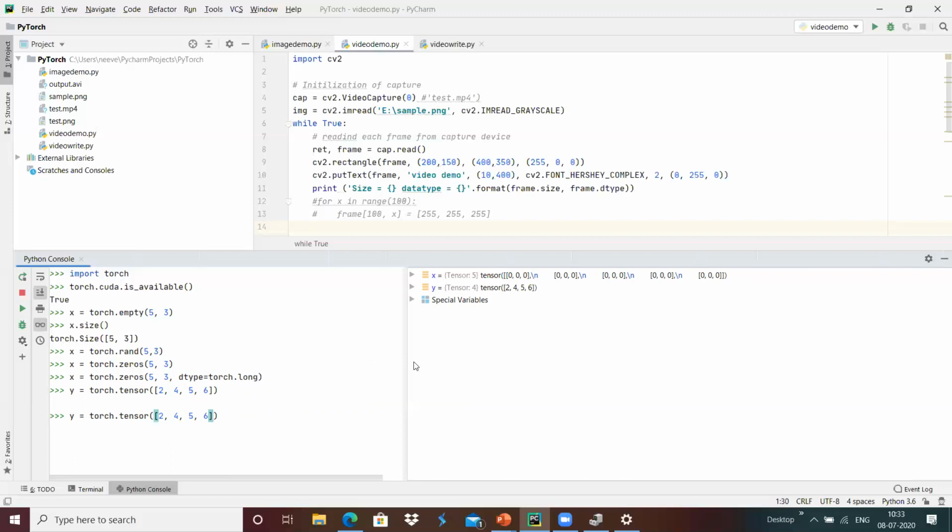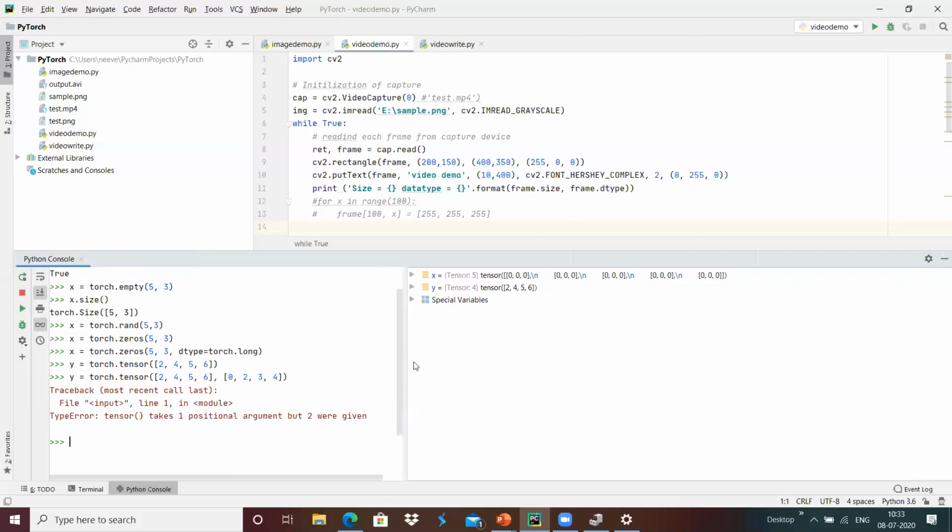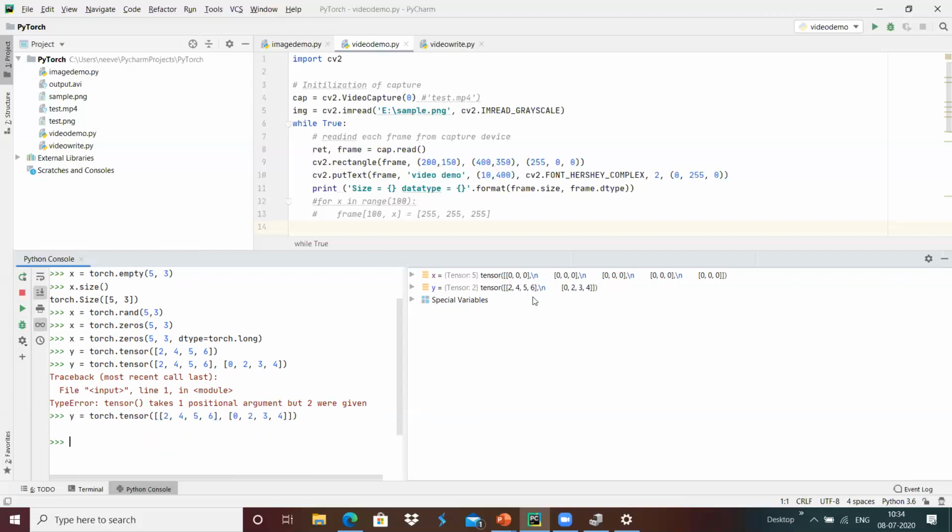Maybe we can add another row, 0, 2, 3, 4, which creates 2 rows and 4 columns.